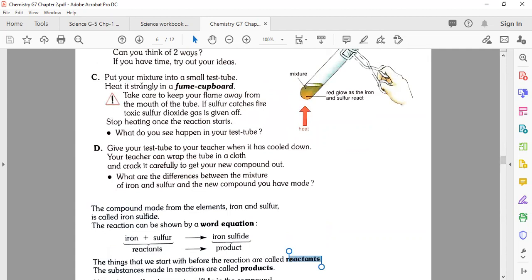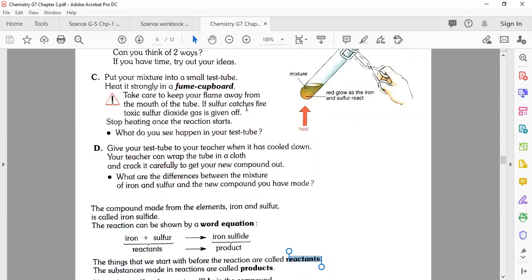Yeah, we've done it in detail. Okay, thank you. Heat it strongly. Take care to keep your flame away from the mouth of the tube. Look, this tube, be careful when you're going to start heating. It will not come towards you.